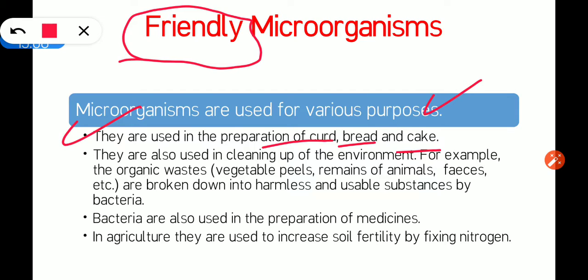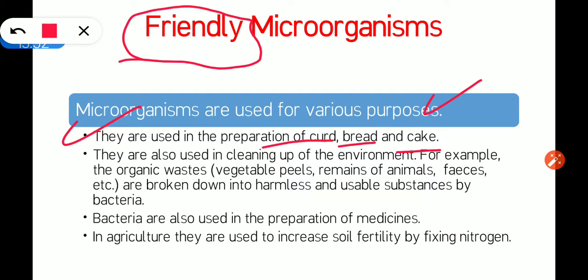How? You know curd, how it is prepared? We mix curd in lukewarm milk, right? So you know that a bacteria called lactobacillus is found in the curd. That helps in setting the milk into curd. So there is a role of bacteria, a microorganism, in preparation of the curd. And if we talk about bread and cake, we prepare them with dough. To make the dough rise, we need yeast. And yeast is a fungi. So fungi is used to make bread and cake.